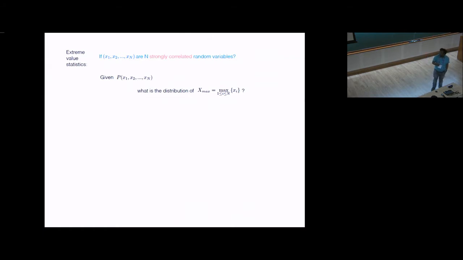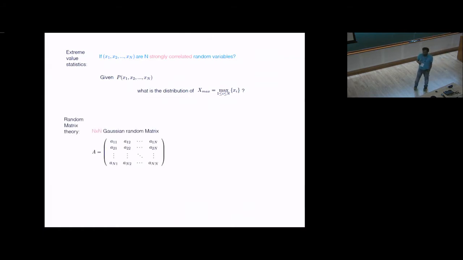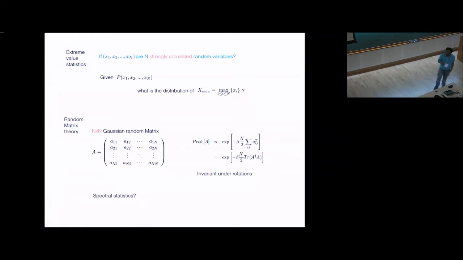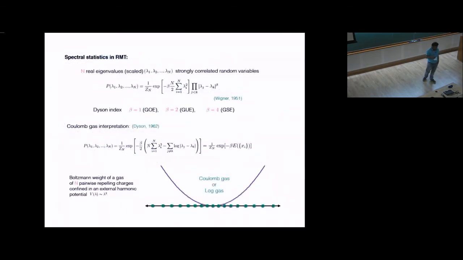This question was studied in the context of random matrix theory, where you usually consider N cross N matrices where the elements are random and chosen from Gaussian distributions, such that the joint distribution is given by this, which is invariant under some rotations. You are interested in the spectral statistics, like the joint distribution of the eigenvalues of this matrix. The answer to this question was given, at least for these Gaussian ensembles, by Wigner in 1951, and he got this elegant formula for the joint distribution, where beta is the Dyson index, which takes values 1, 2, and 4 for different ensembles.